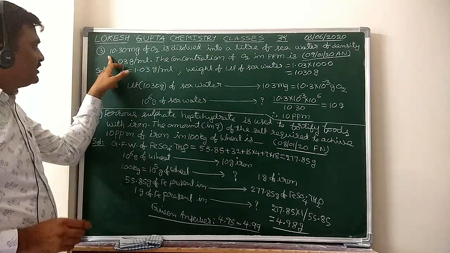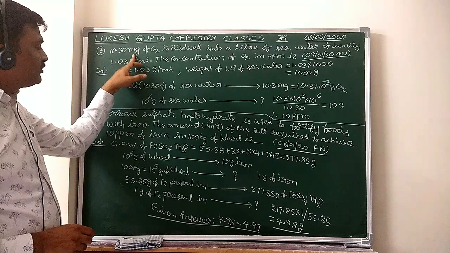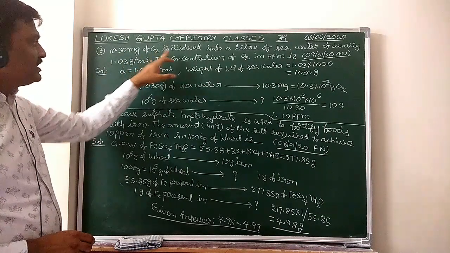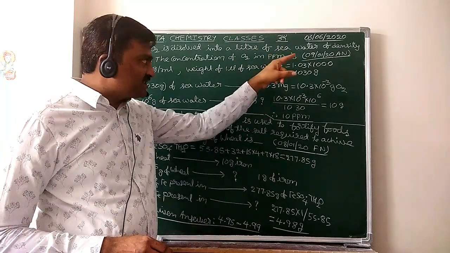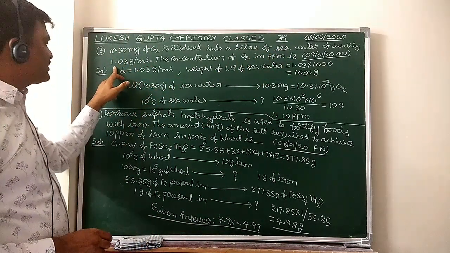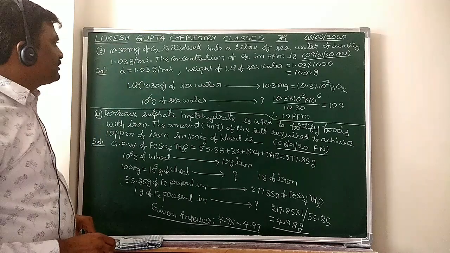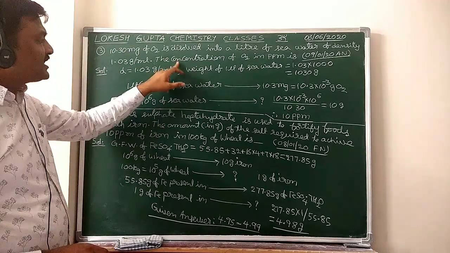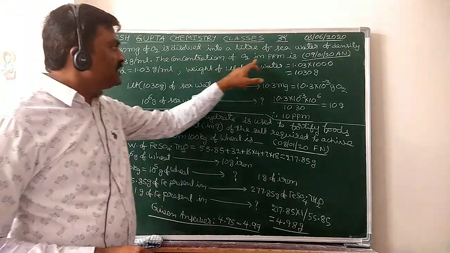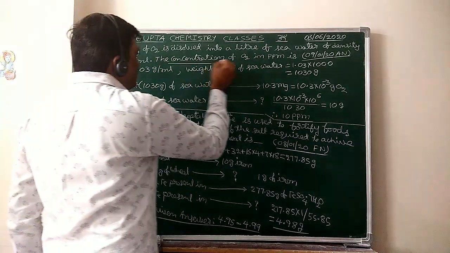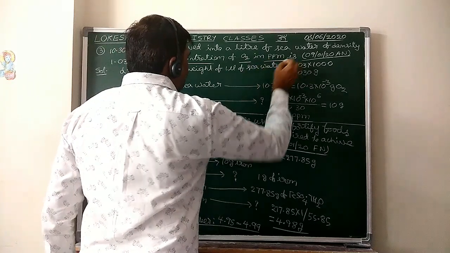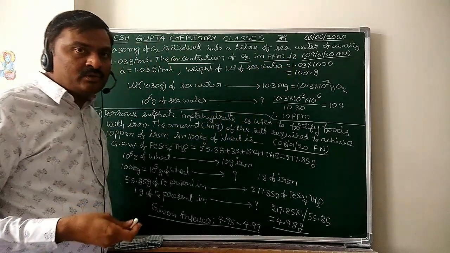Third question. 10.3 milligrams of O2 is dissolved into a liter of seawater of density 1.03 grams per milliliter. The concentration of O2 in ppm is? So what we have to calculate? Concentration of oxygen in ppm. So what we have to know?